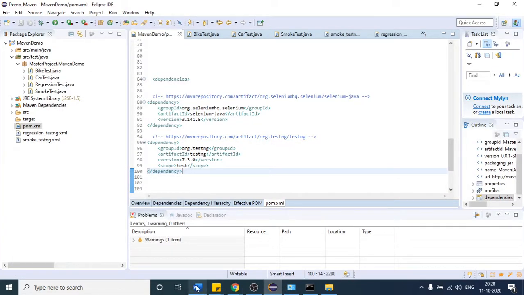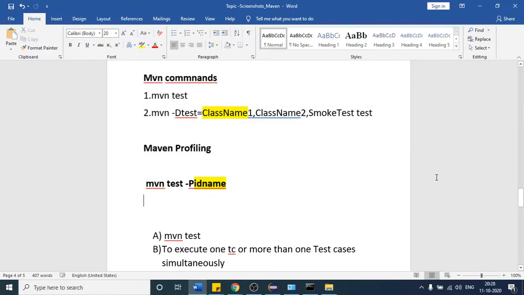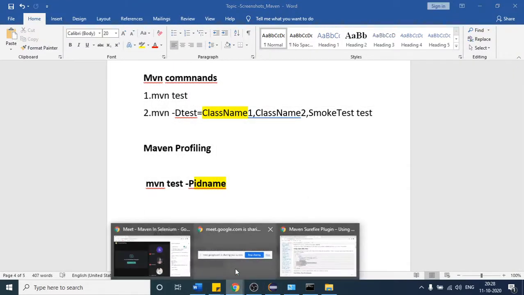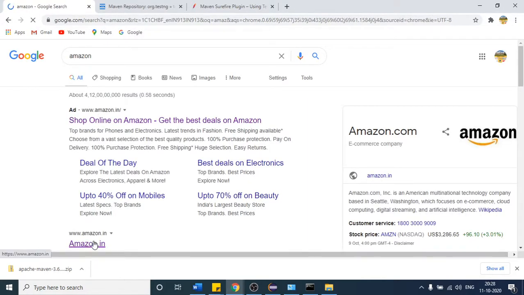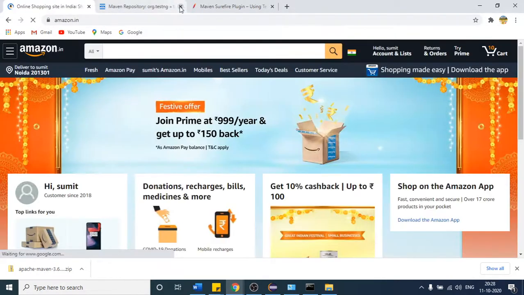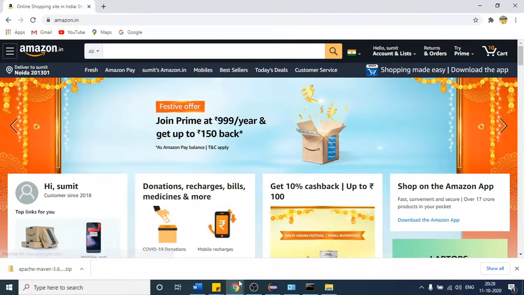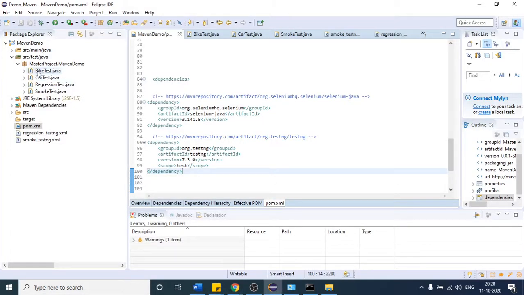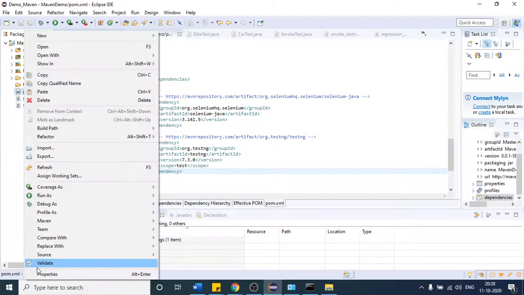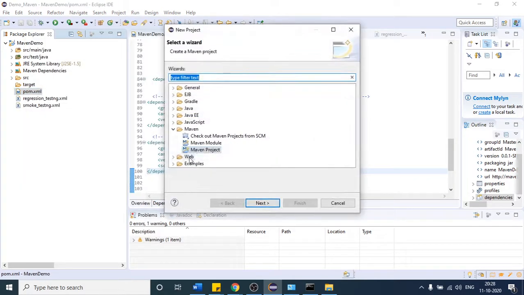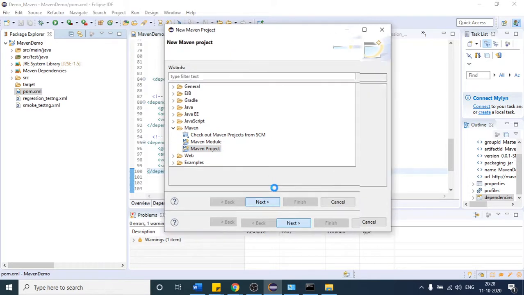Okay, so suppose I open the Amazon website. This Maven part we have discussed, whatever is required. If I open this and want to take a screenshot of this website, how are we going to take the screenshot, right? So to take the screenshot, let me do one thing. Let me create another project. I will create one more Maven project. I will click new. You can click Maven again. This is the one. You can again select this template.